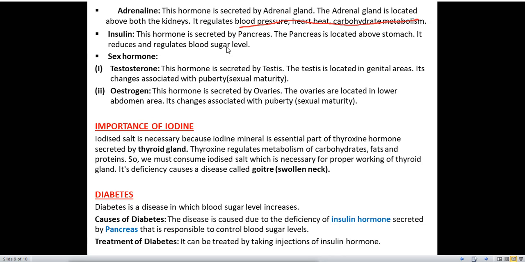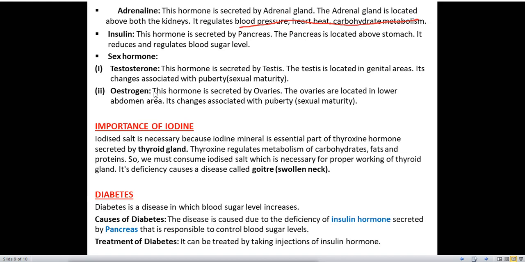Next, we will read about the sex hormones. So, two types of sex hormones we have: testosterone and estrogen. Testosterone is present in males and estrogen is present in females. Testosterone is secreted by the testes. The testes are located in the genital area. It brings changes associated with puberty or sexual maturation. This is secreted when a male or a boy reaches puberty age.